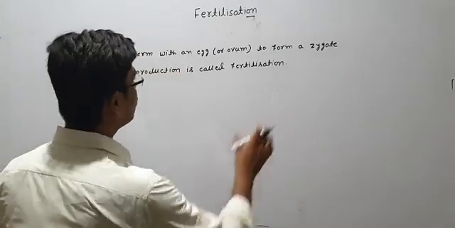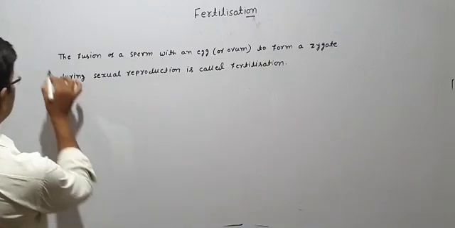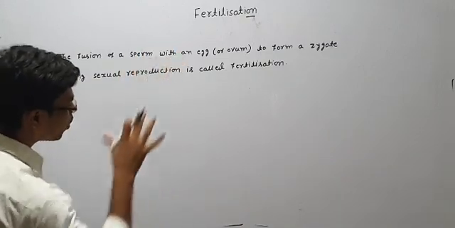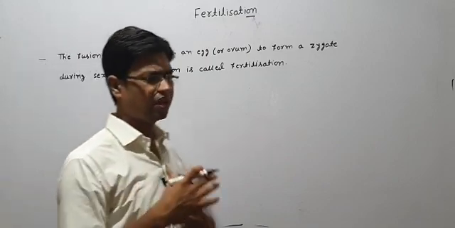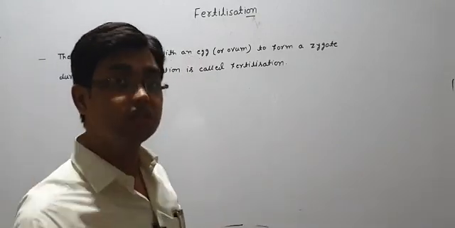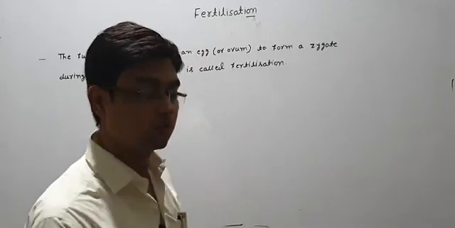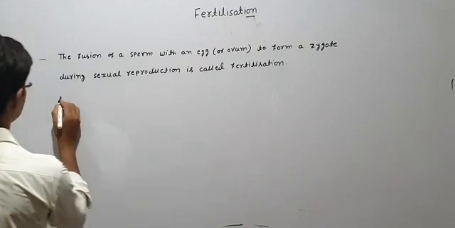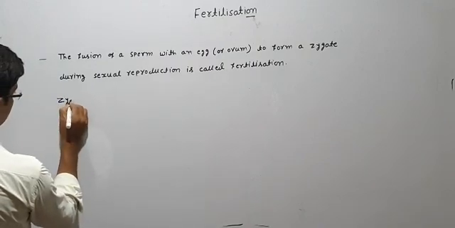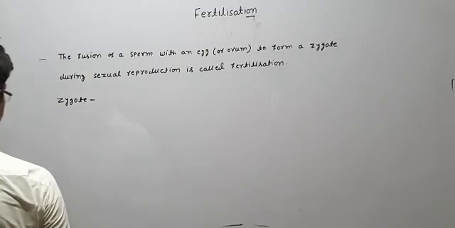So what is a zygote? We try to understand that. The process is fertilization, which means fusion of the male and female gamete, and the zygote is the formed cell. When they two fuse, they form one cell. That cell is known as a zygote. So write down this zygote. This one is also very important. What is a zygote?